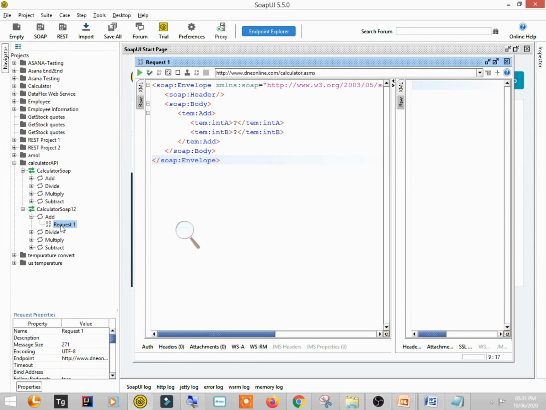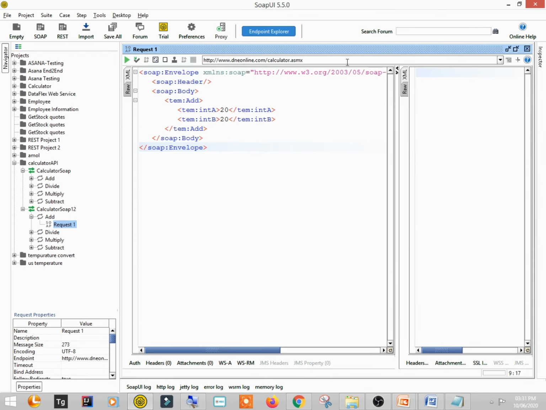I have opened this add request, and here you can see two question marks. Don't worry about what is inside the code. Just look at this. Here there are two question marks. This is an addition request. So here I am putting two numbers, 20 and, let's say, 20. This service is going to help me do the addition of these two numbers. I am hitting this request.